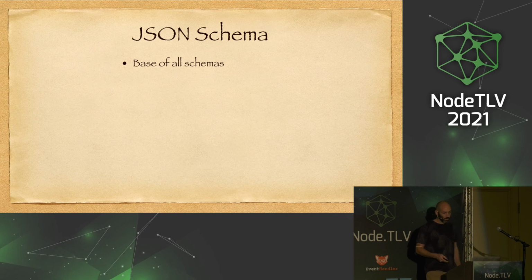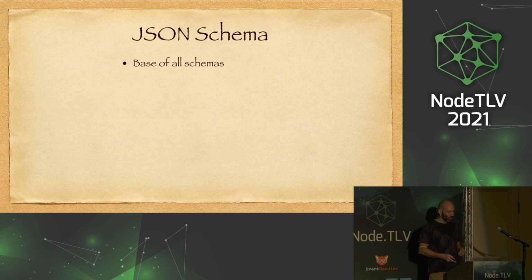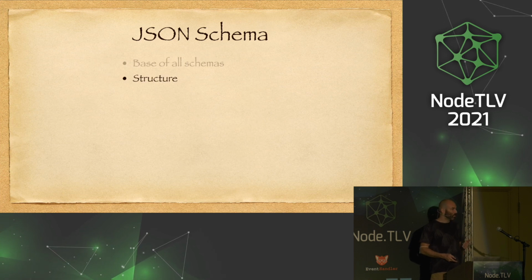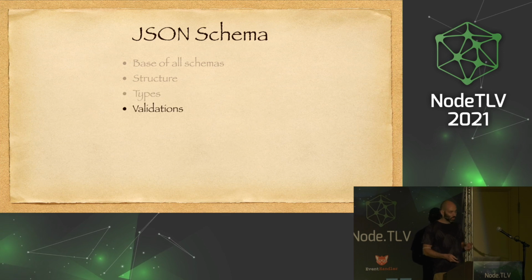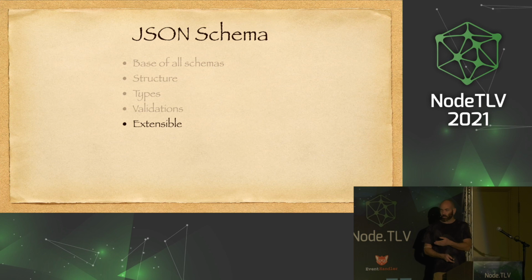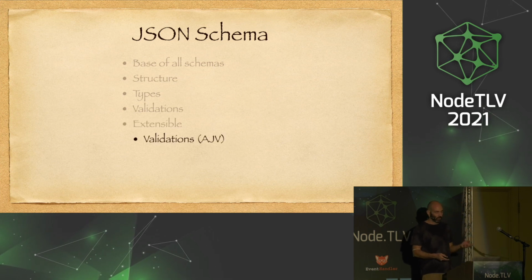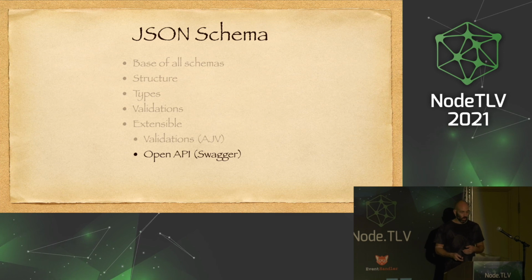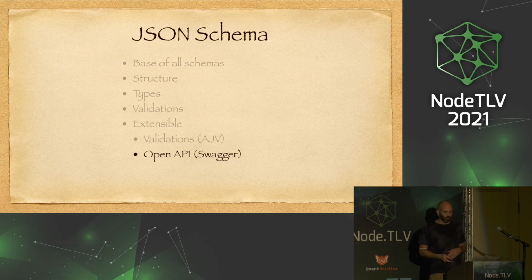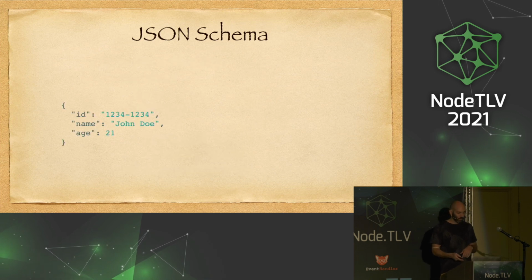So the base for all of this is the JSON schema, because it gives us structure, it gives us type definitions, it gives us validations, and it's extensible. So whatever is not supported with JSON schemas, we can add, like validations for a library called AJV, or OpenAPI definitions for Swagger, and we can automatically generate TypeScript from our JSON schema.